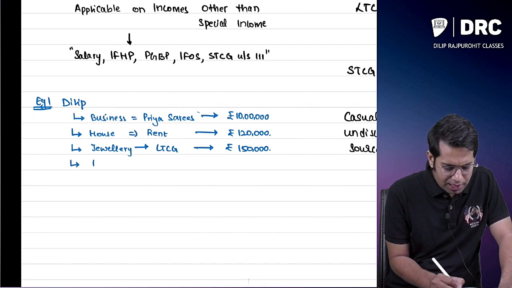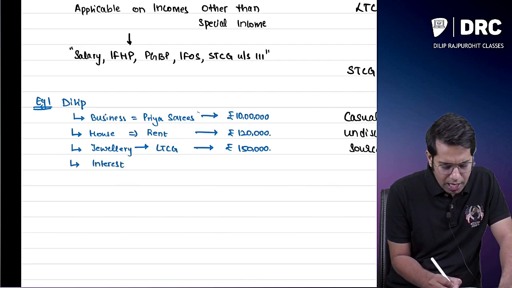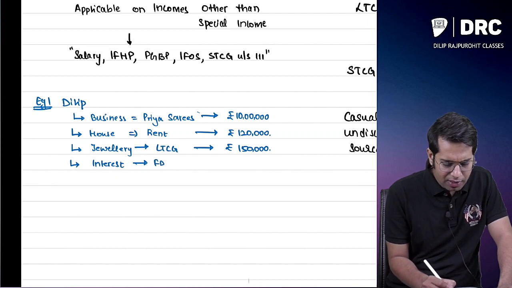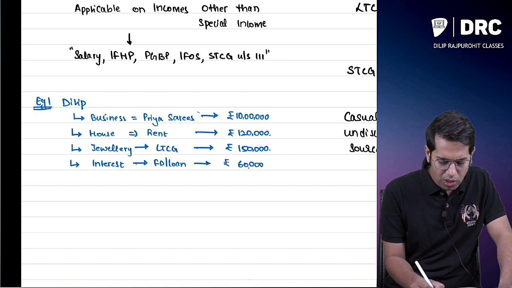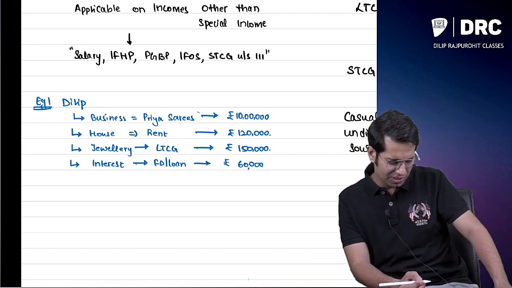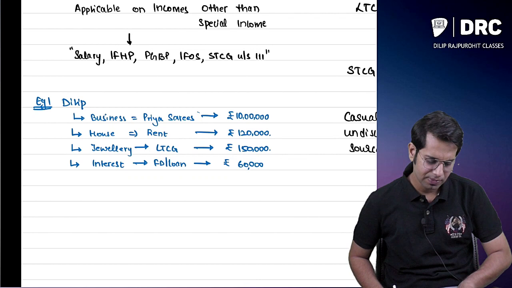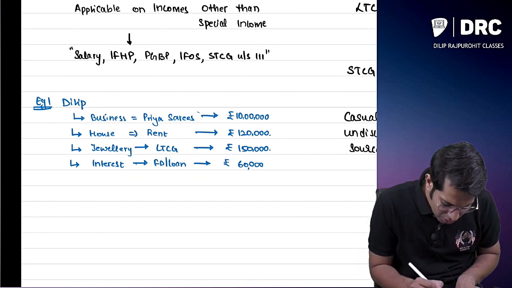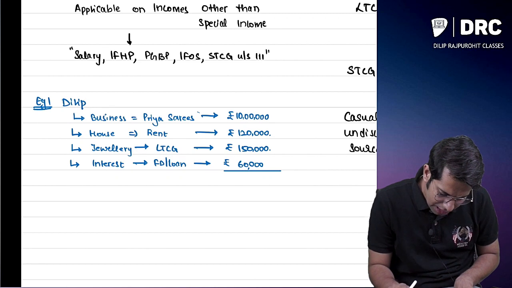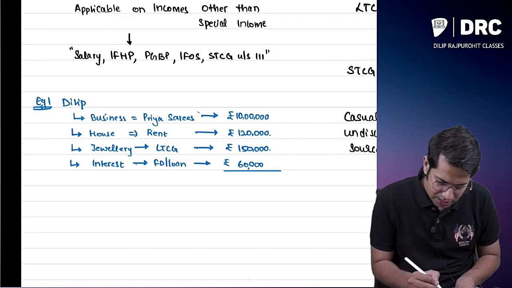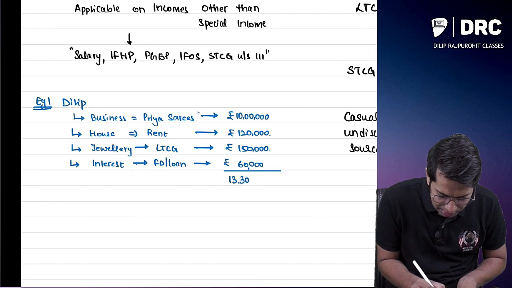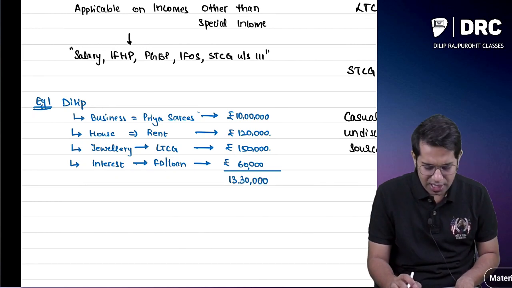Apart from that, I have an FD, and I have given some loans to people for which I have earned some interest. The total interest earned by me is 60,000 rupees. I think this is more than sufficient. So here, Dilip is earning a total income of 10 lakhs plus 1,20,000 plus 1,50,000 plus 60,000, which is 13,30,000 rupees.